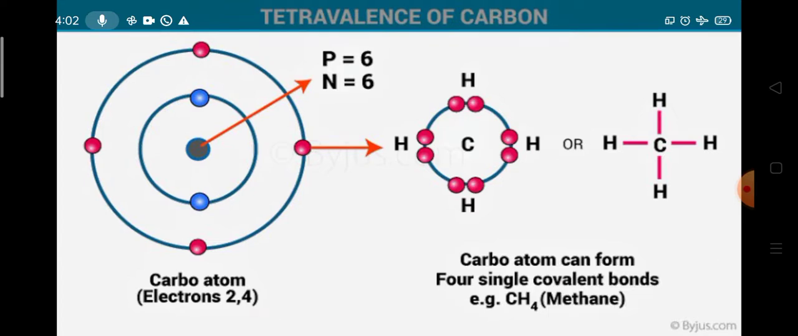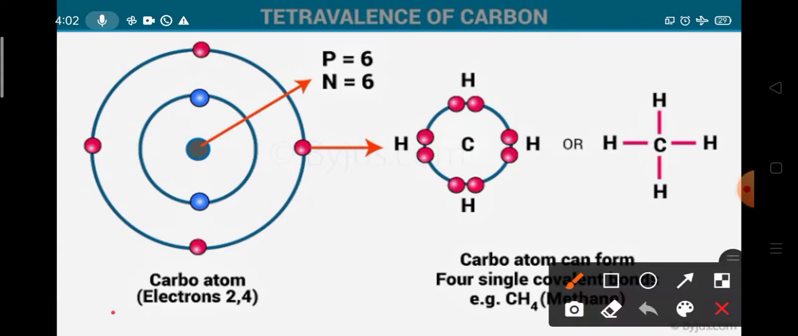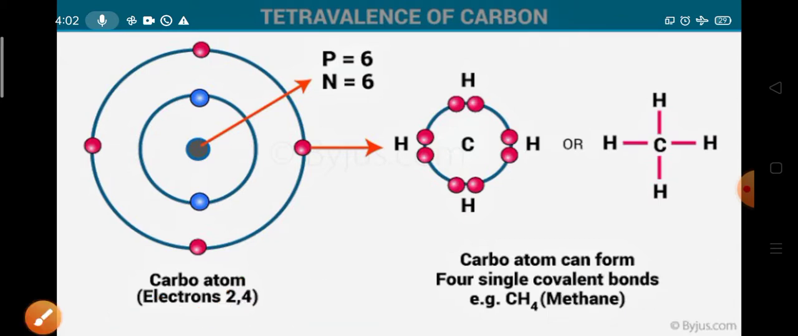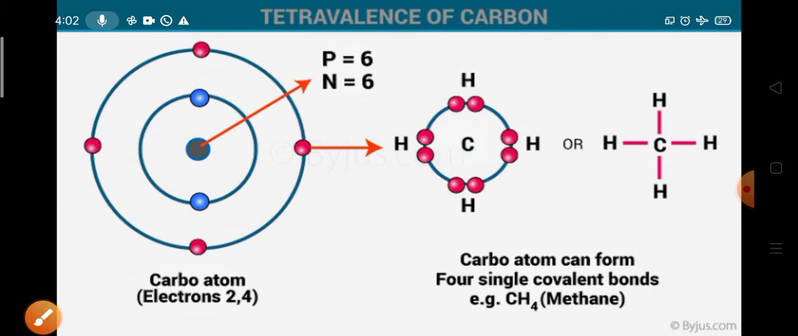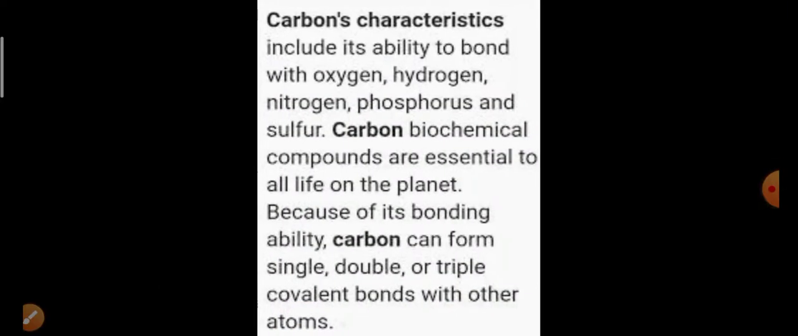If you want to write it in the form of 1s2, 2s2 and 2p2, then what happens? One electron will be excited up to this and it will produce 6 electrons. Among that, 4 are unpaired and therefore it has a valency of 4. These 4 can share with others to produce 4 bonds. Like this, here 1 bond, here 1 bond, like that carbon can produce 4 bonds.